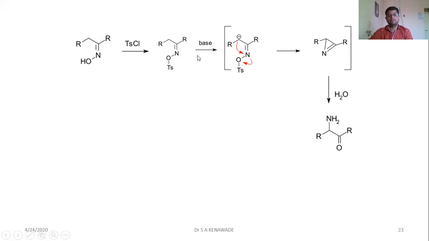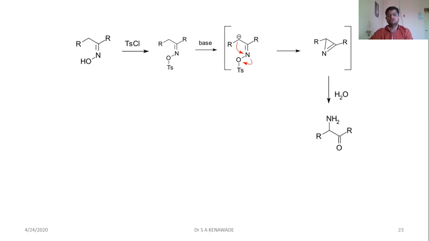In the next step, we use a base. And you are very much familiar with the role of base. What is the role of base? It abstracts the more acidic proton. And you can see here the alpha position of ketoxime has two protons, of which one proton is abstracted by base and it creates a carbanion at the alpha position.